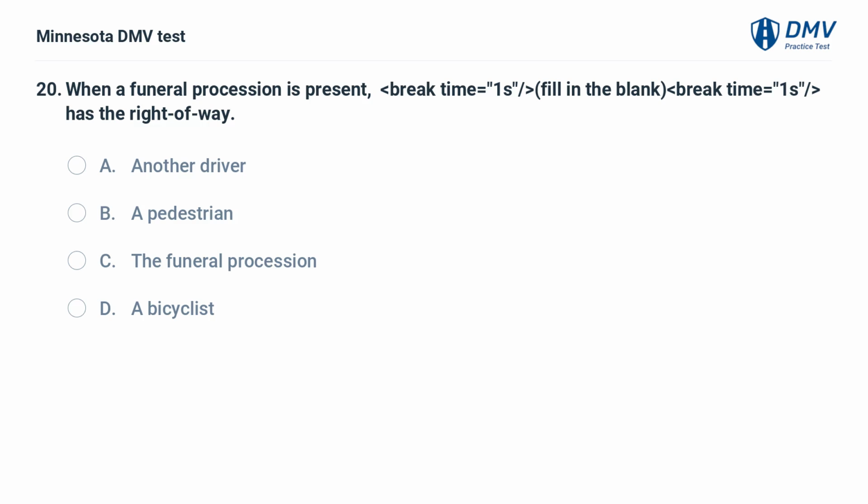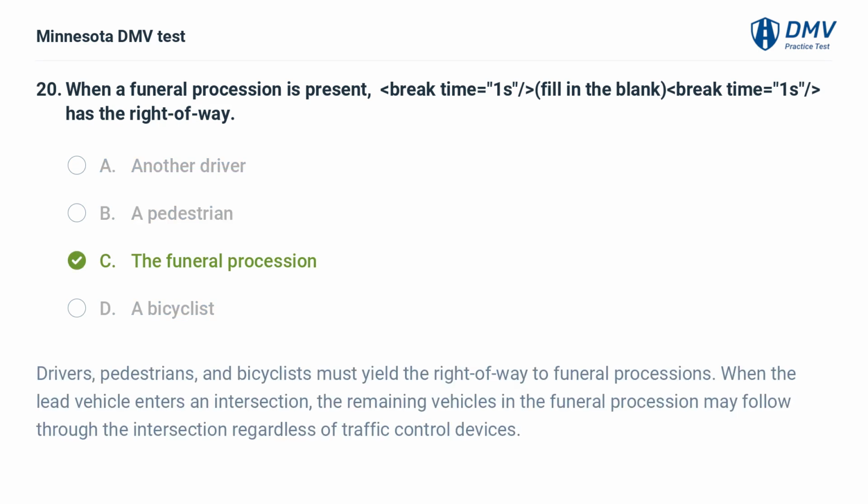When a funeral procession is present, fill in the blank: blank has the right of way. A. Another driver. B. A pedestrian. C. The funeral procession. D. A bicyclist. C. The funeral procession. Drivers, pedestrians, and bicyclists must yield the right of way to funeral processions. When the lead vehicle enters an intersection, the remaining vehicles in the funeral procession may follow through the intersection regardless of traffic control devices.